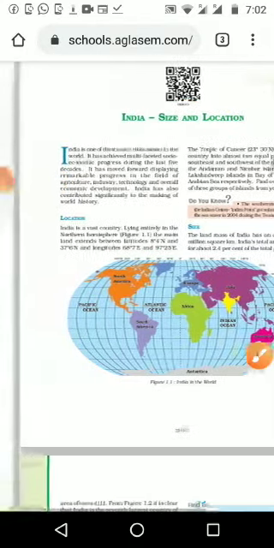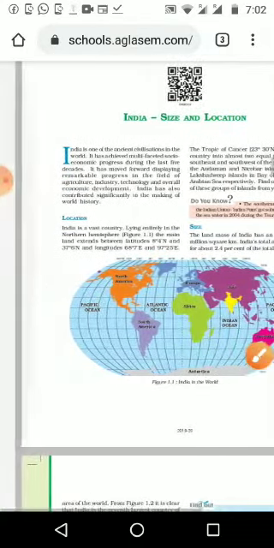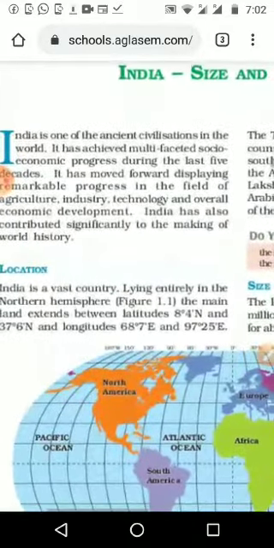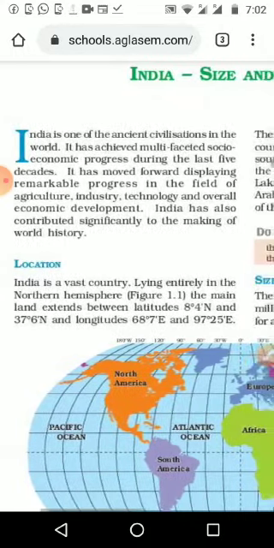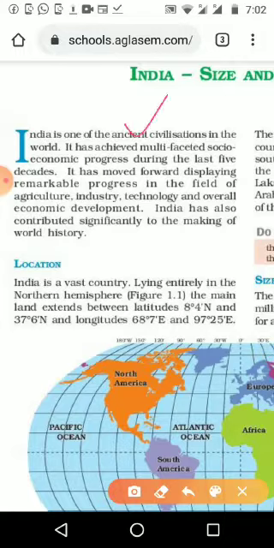This is the QR code of your lesson that you have in your textbook. In the introduction part, it is saying that India is one of the ancient civilizations in the world. We know Harappa and Mohenjo-daro civilization. We studied that in sixth standard, so we know that. We have a good, old history.